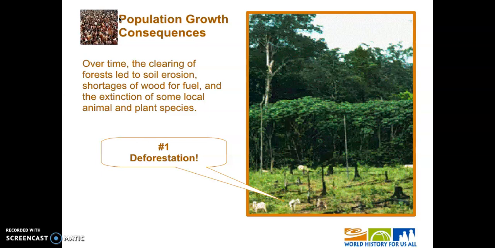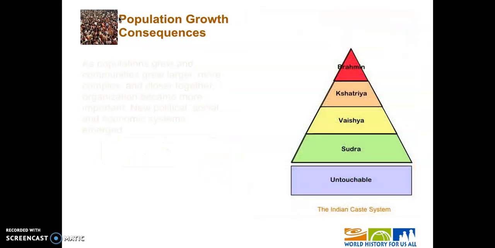And so there are a lot of reasons why we would clear cut a forest. But the consequence of that is you run out of fuel, right? You degrade your soil. With soil erosion, the good stuff goes away. You're left with soil that's not so great. You can't grow as much food. Perhaps that leads to a famine, or at least food shortages in some capacity. And then there's also the environmental impact of some plant and animal species no longer existing. They will go extinct. So deforestation is a big piece there.